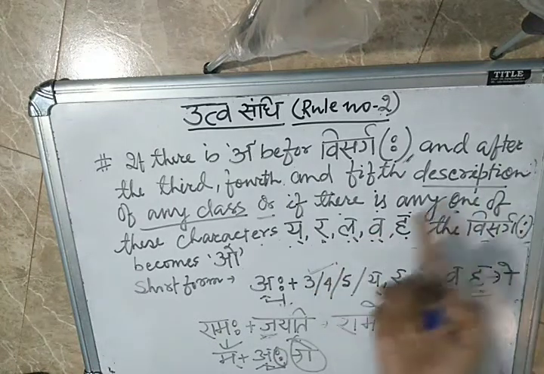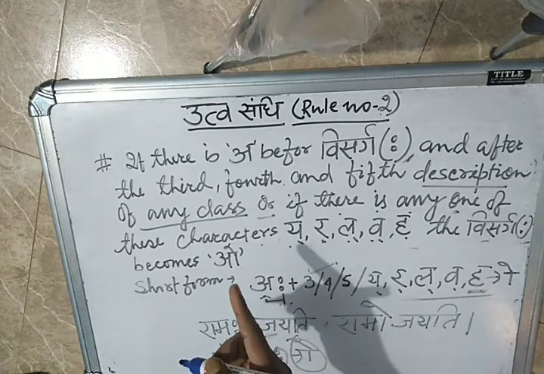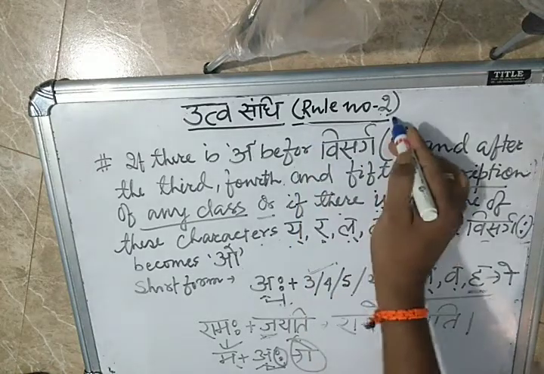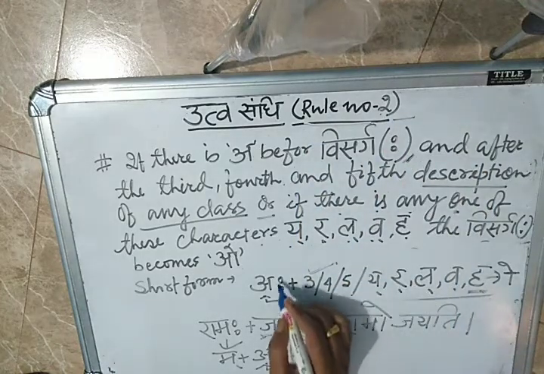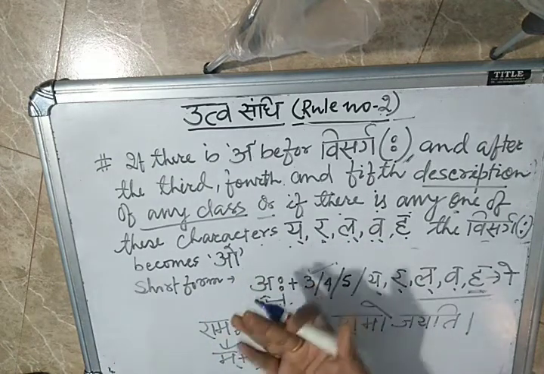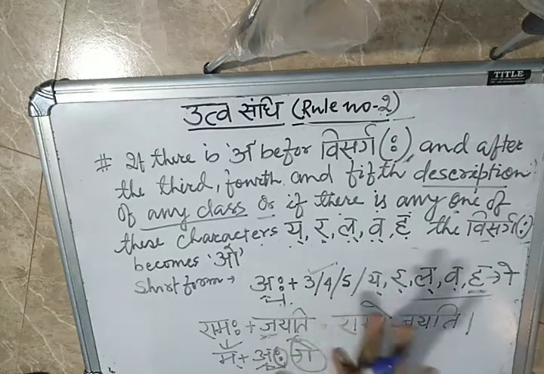The first rule I already taught you: if a comes, then it converts into the okar and abagraha. And the second rule of Uttar Sandhi: a visarga will convert into the okar. They will not ask beyond that. Keep these things in your mind. That is for your encouragement, children. Don't worry about that.